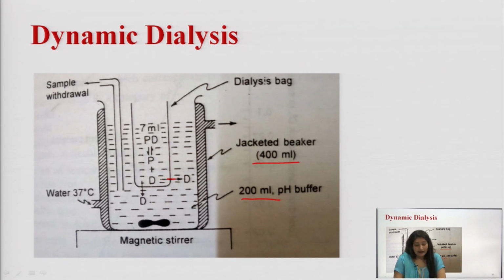And this sample is withdrawn periodically, means after 5 minutes or after 10 minutes. So during dialysis, the free drug present in the bag permeates through the semi-permeable membrane and reaches the buffer solution. And the amount of drug present in the buffer will be estimated by suitable methods.